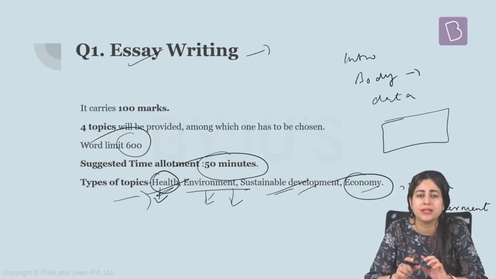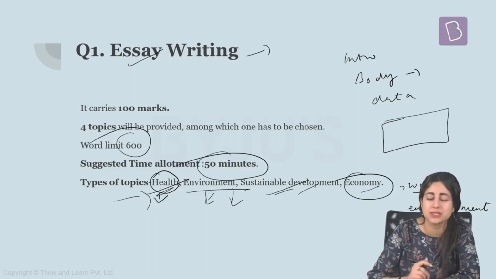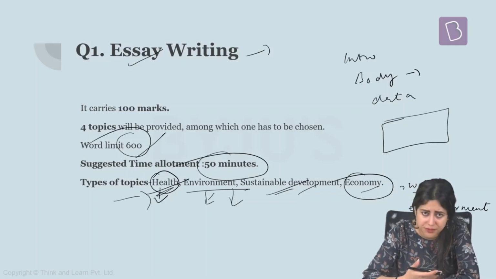Or I may want to leave it on a warning note that if it is not controlled, so much disaster can take place tomorrow, and what are the threats which the world is currently facing because of increasing global warming and pollution and greenhouse gas emissions and so on. Plus, I can also write the recent news events such as forest fires, such as the melting of glaciers in Antarctic and Arctic regions. I can also write something about coastal flooding which is happening repeatedly. So all these things can be well included, but I will make sure that I finish my essay around 650 or 700 words, maybe 550 words if I'm not writing too much.